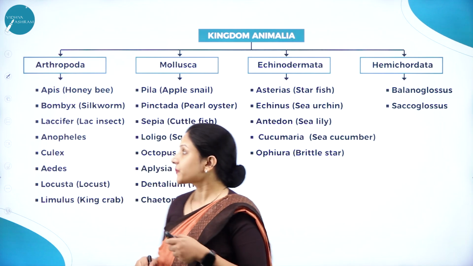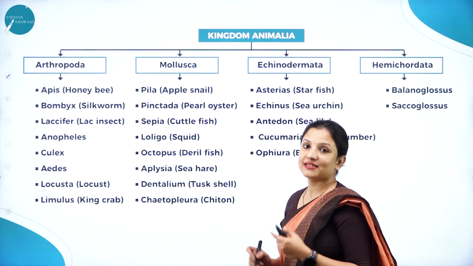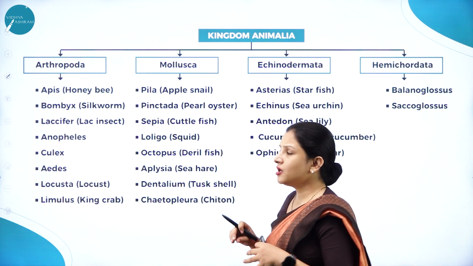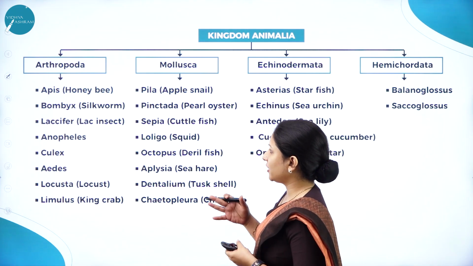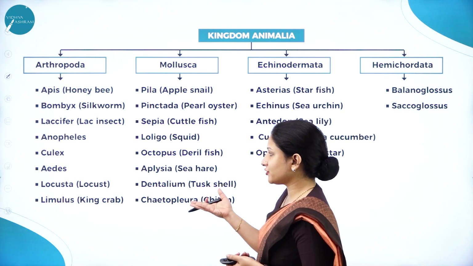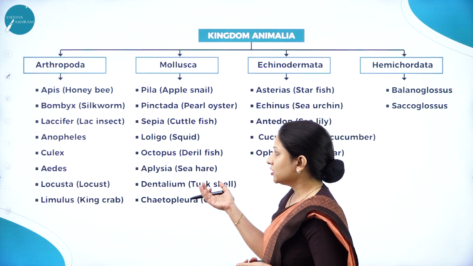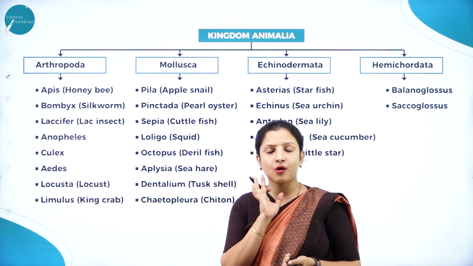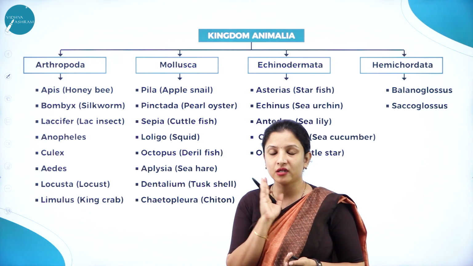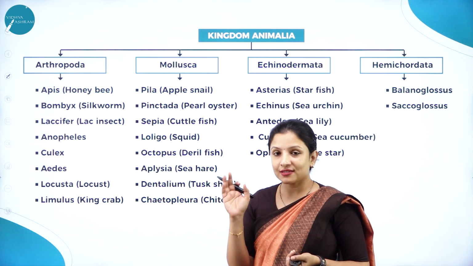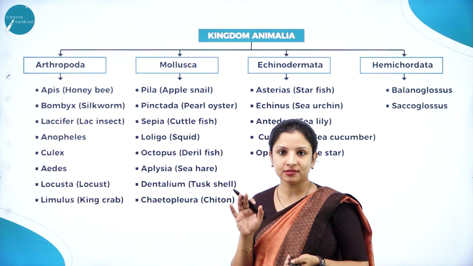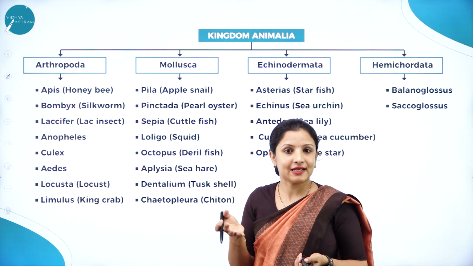Next, moving further, there is Arthropoda. Arthropoda is the largest phylum because all the insects come under Arthropoda. And even prawns come under Arthropoda. Now you might get confused: prawn is a sea creature, so why is it put under Arthropoda? It is because, like arthropods, prawns have jointed appendages and a crustaceous exoskeleton.